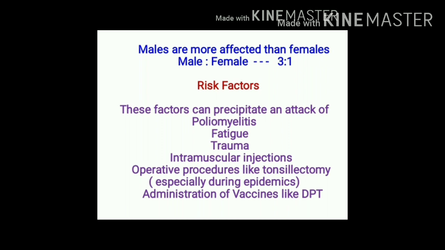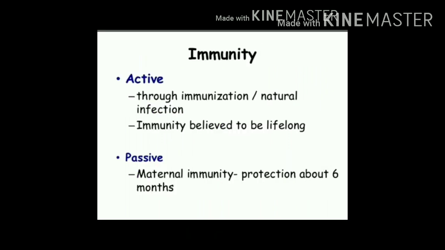Risk factors are those factors which can precipitate poliomyelitis. These factors include fatigue, trauma, intramuscular injections, operative procedures like tonsillectomy, especially during epidemics, and administration of vaccines like DPT, that is diphtheria, pertussis, tetanus. Immunity. Risk of poliomyelitis begins after the age of 6 months.